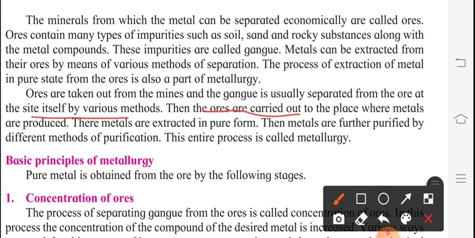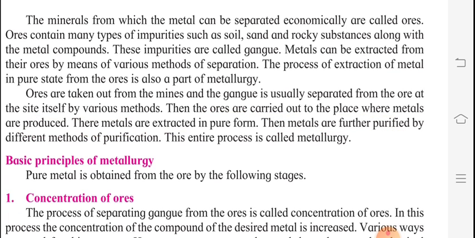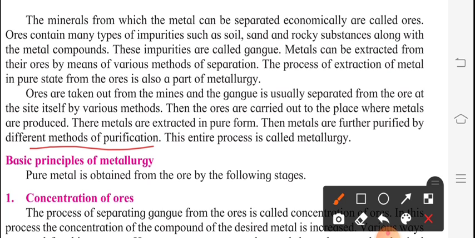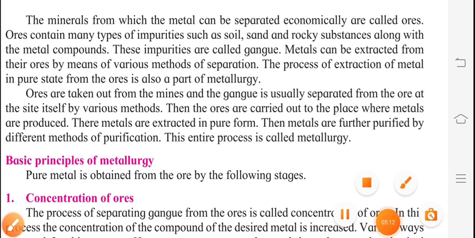Then the ores are carried to the place where metals are produced. There the metals are extracted in pure form. Then metals are further purified by different methods of purification. We are going to discuss all these methods.